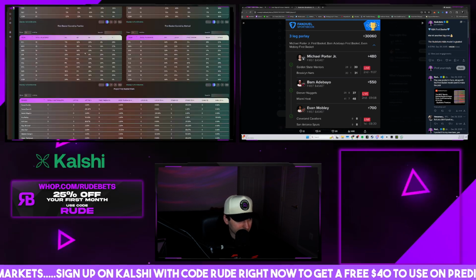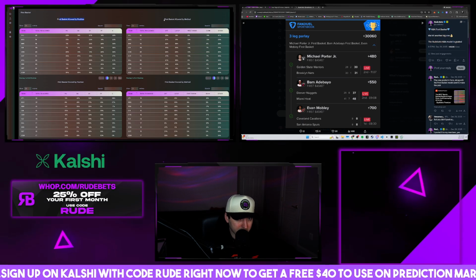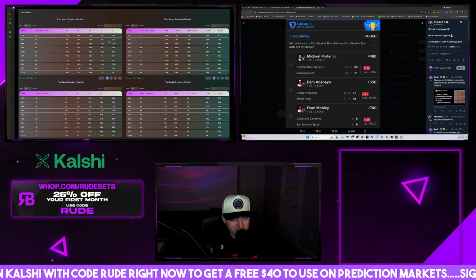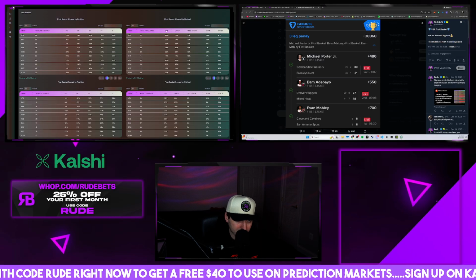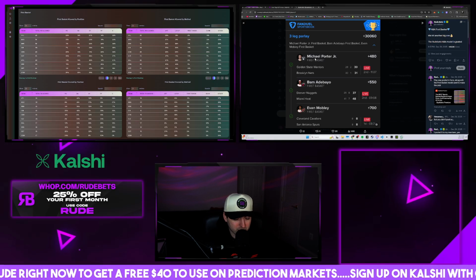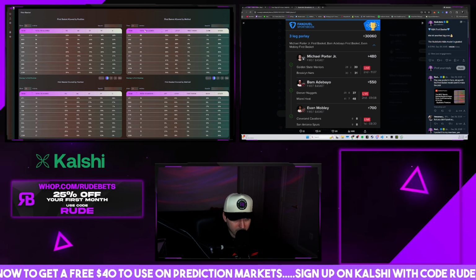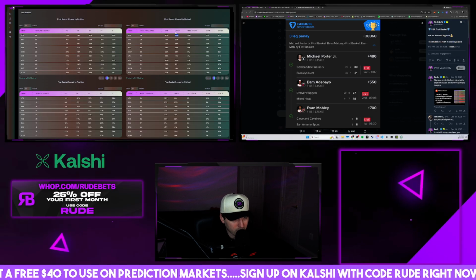So we have all these tables for first baskets, which are really unique. We have first baskets allowed by position and allowed by method, right? So there's 2 different variations of a first basket. You can just take Michael Porter Jr. here to score the first basket, or you can do by method, which is like Michael Porter Jr. to score a first basket that is a 3-pointer. Like, those are just insane. I don't take those, but you could if you wanted. I got all the data here for you. So if you're looking at a matchup, you're saying a team's playing Chicago, you see Chicago, 32% of their first baskets they allow are a layup.